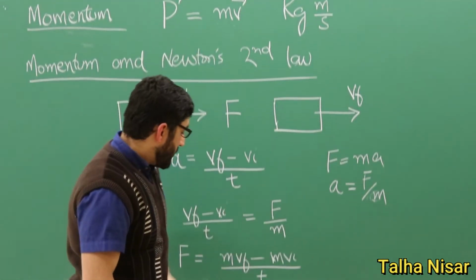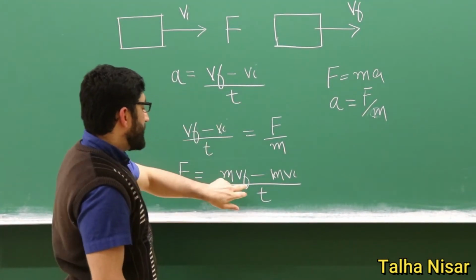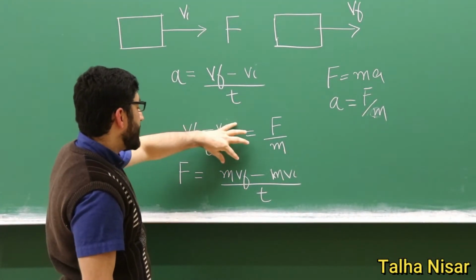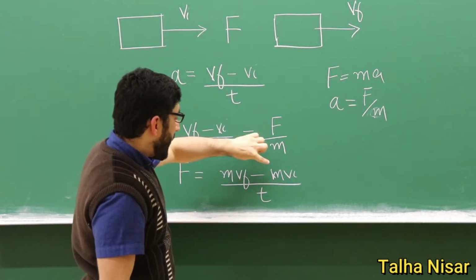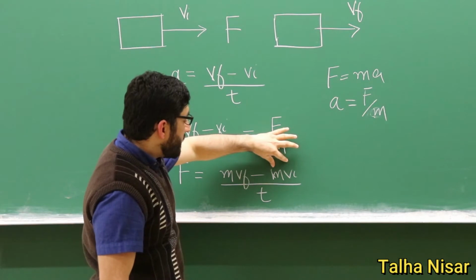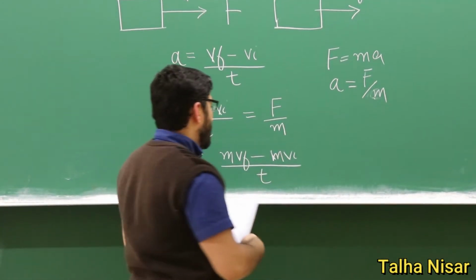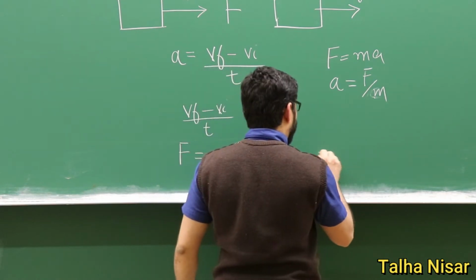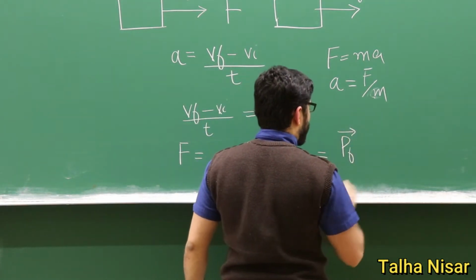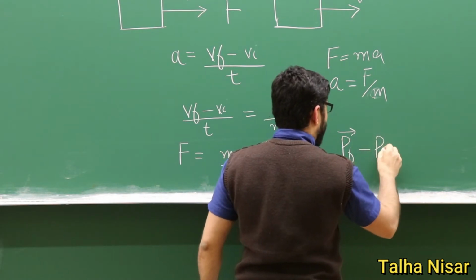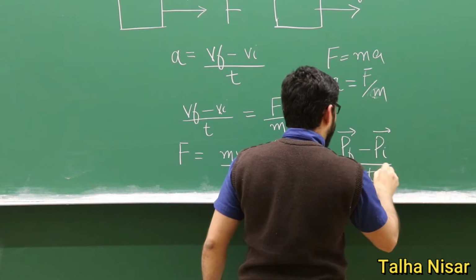So this term is the momentum. Since this is the final velocity, this is the final momentum of the system, and mVi is the initial momentum of the system. So we can write Pf, momentum, which is a vector, minus Pi divided by time.